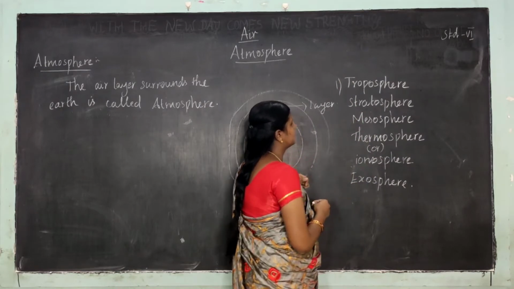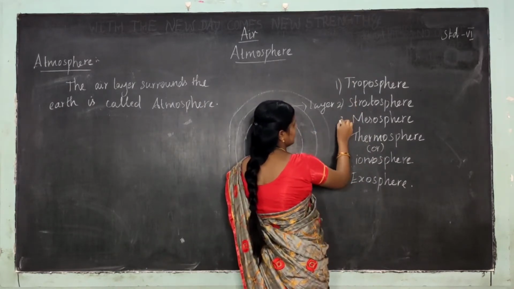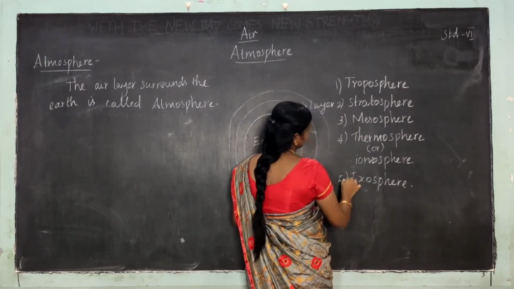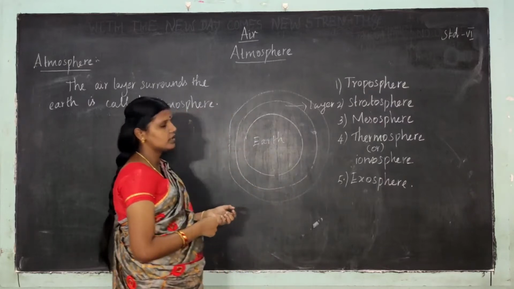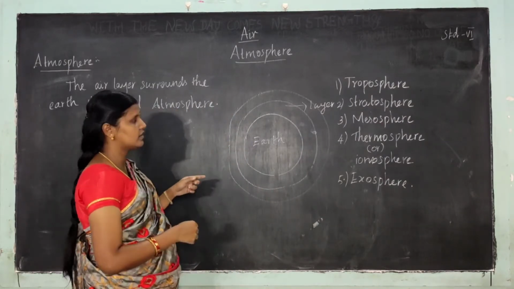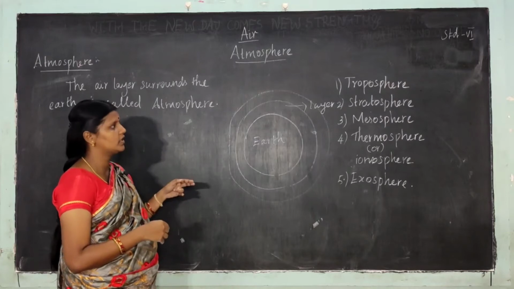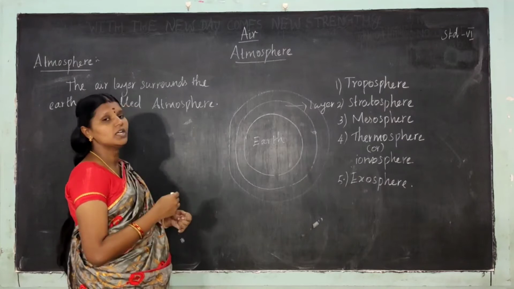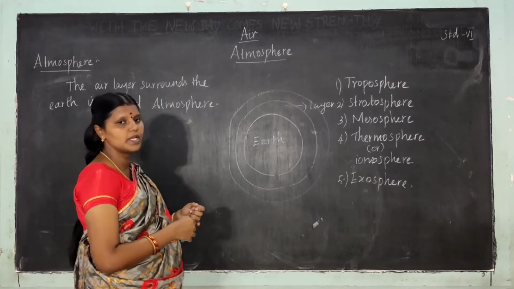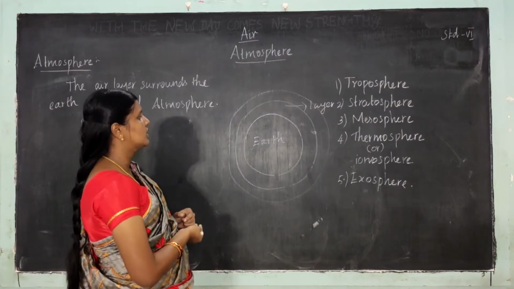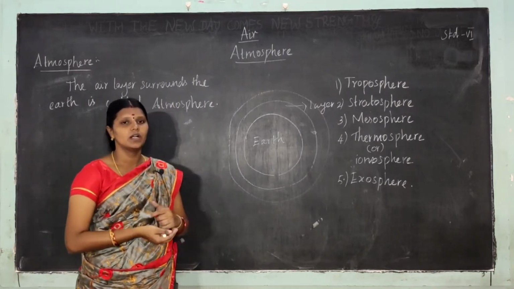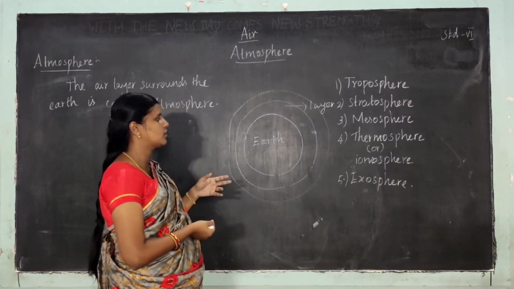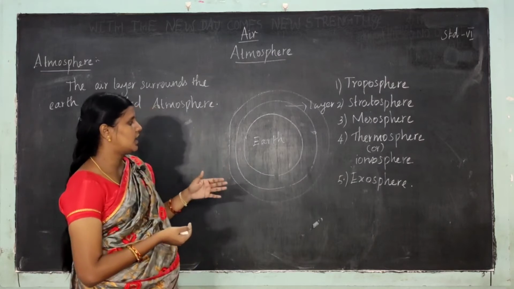The earth's atmosphere is divided into five layers: troposphere, stratosphere, mesosphere, thermosphere or ionosphere, and exosphere. In today's class we are going to learn about these various layers.